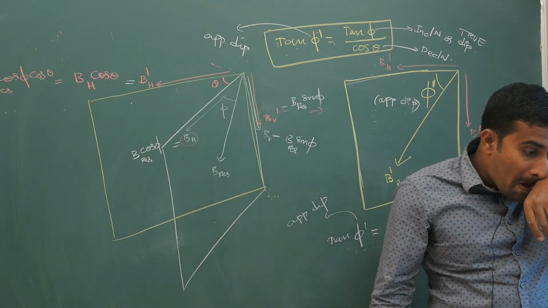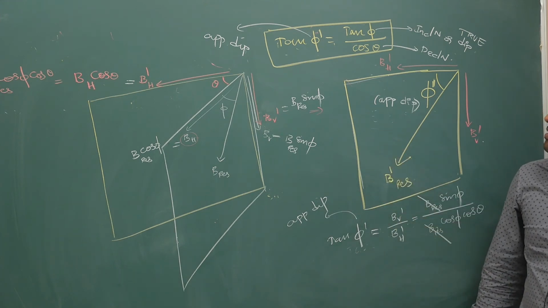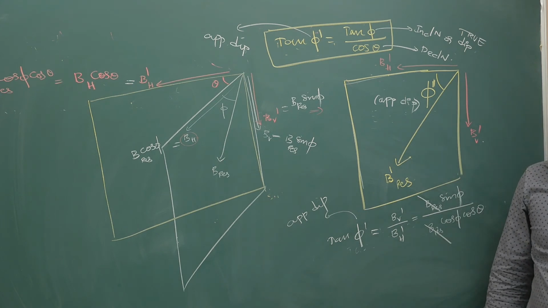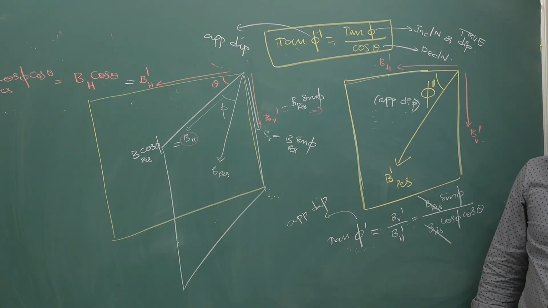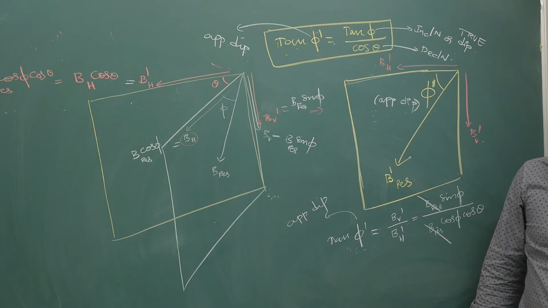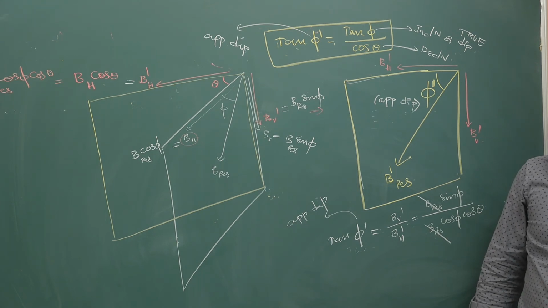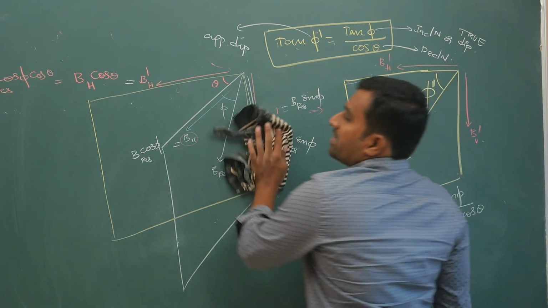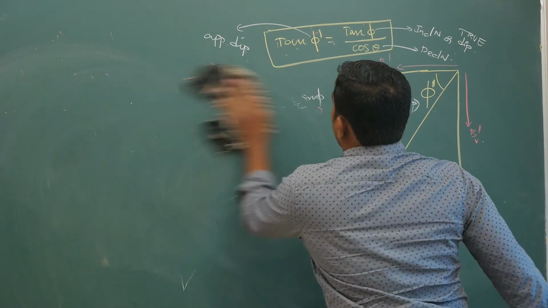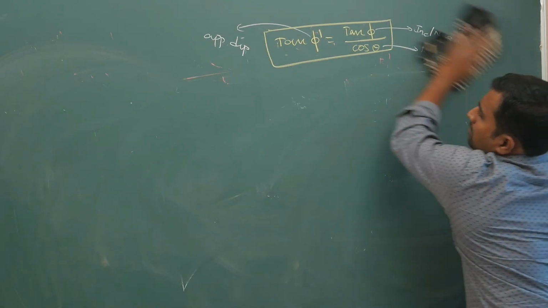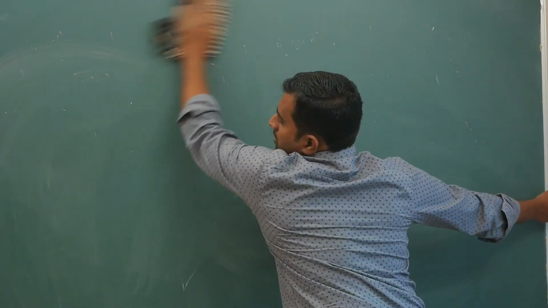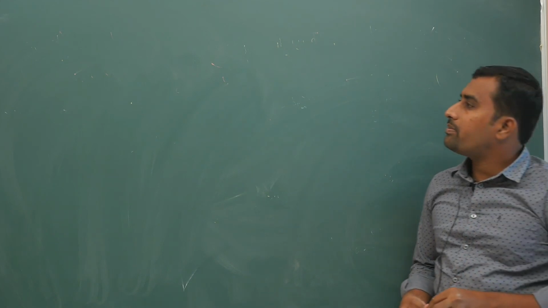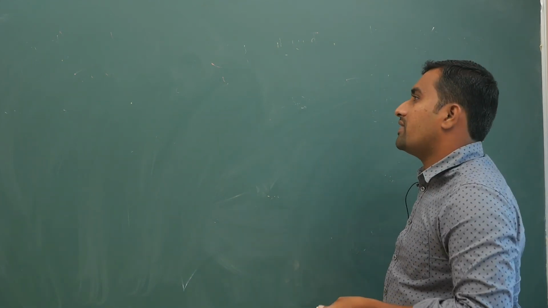So from this, problems will come, so that is why I am giving this. Hope there are no doubts. Okay, I am erasing this. Hope you have copied this down. So what did we get? Tan phi dash, your apparent dip, is tan phi by cos of theta.